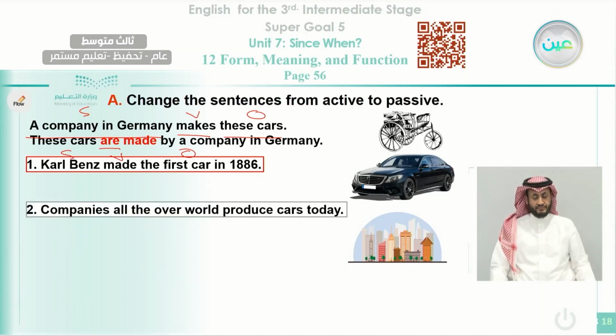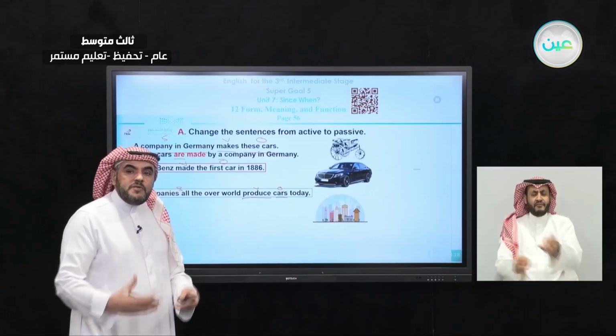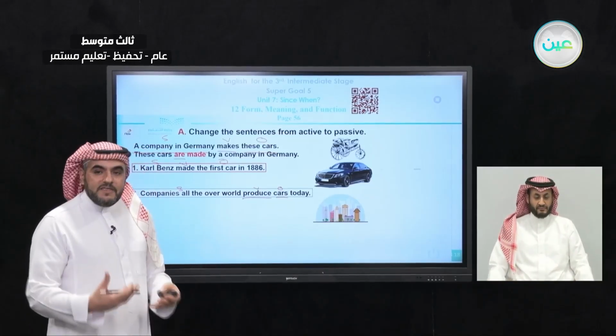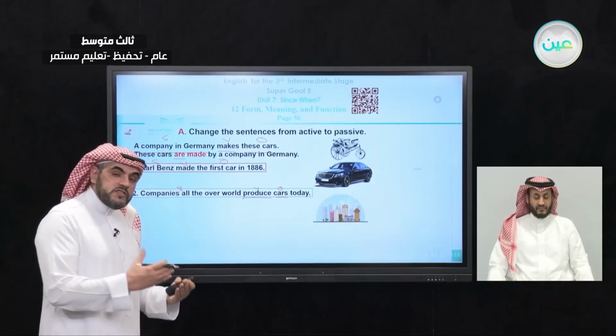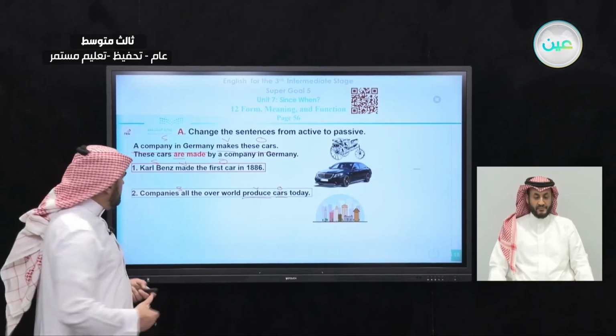Another example: companies all over the world, this is the subject here, produce, this is the verb, and cars is the object. So if you know now which one is the subject, which one is the verb, which one is the object, it will be easier for you how to start and how to use the right tense, whether you use it in the present, in the past, or in the present perfect.